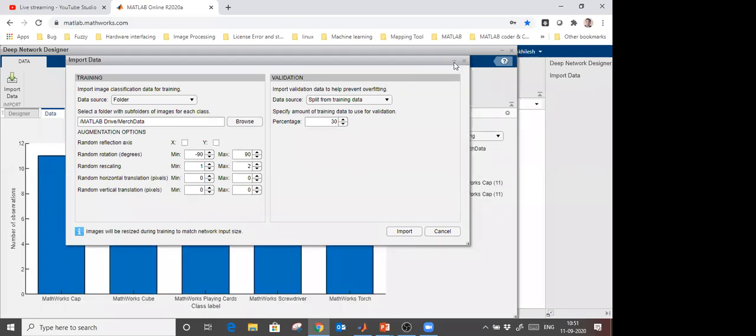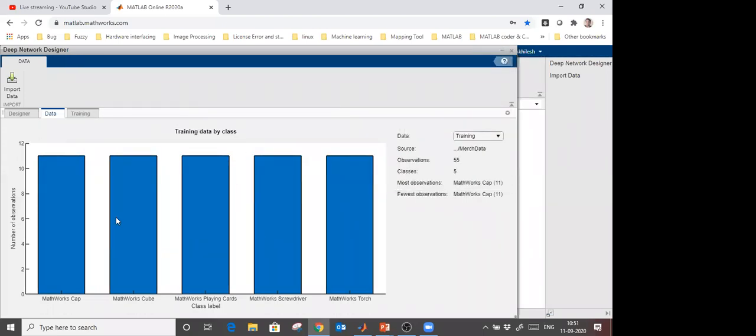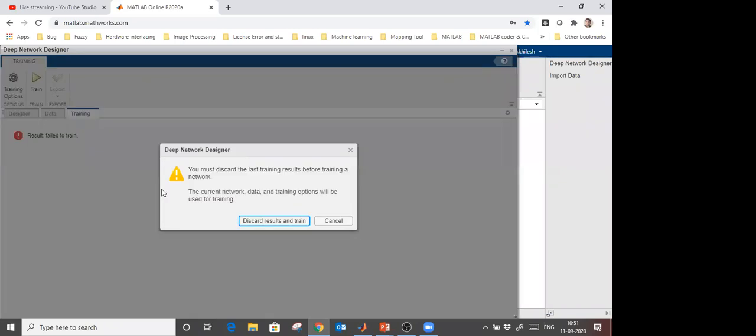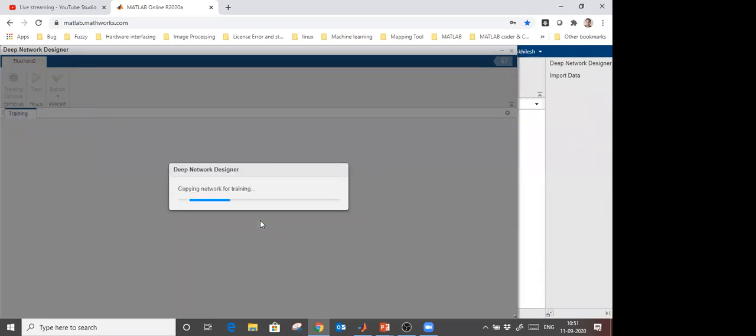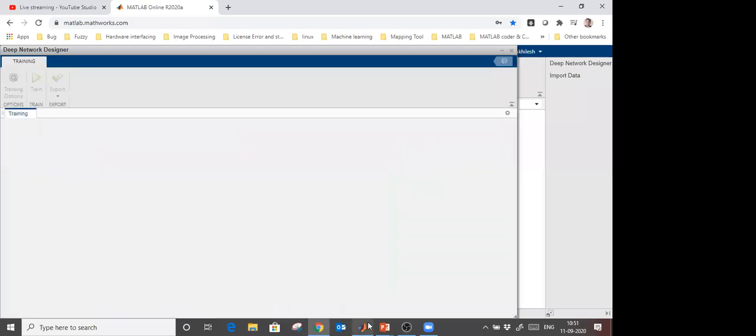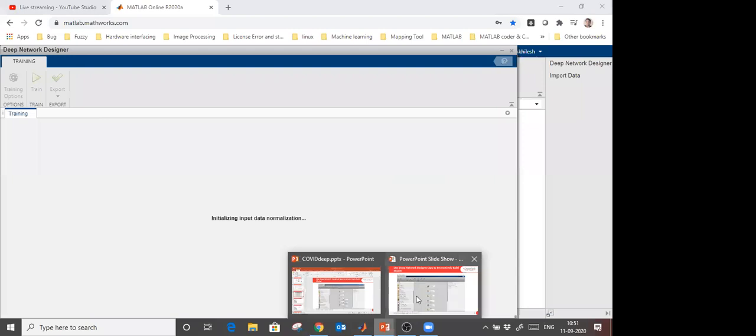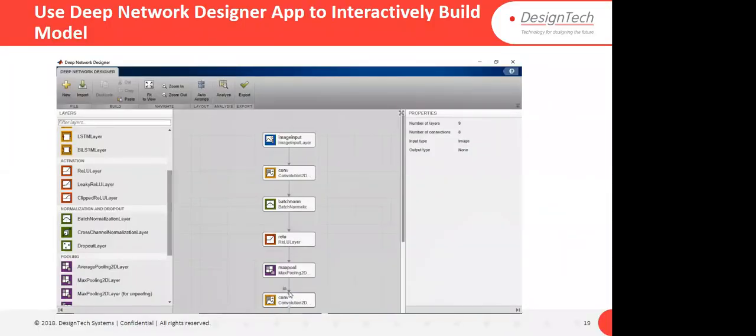Okay, now perfect. By mistake, we selected the other folders. Now you see the MathWorks cap, how many samples are available for cubes and all these things. Okay, when you are happy with that, just go to the training and train it again. We already provided the properties and modified the parameter values. So in this case, you don't have to write code for that. Okay, while it is training, let me switch to the PPT.